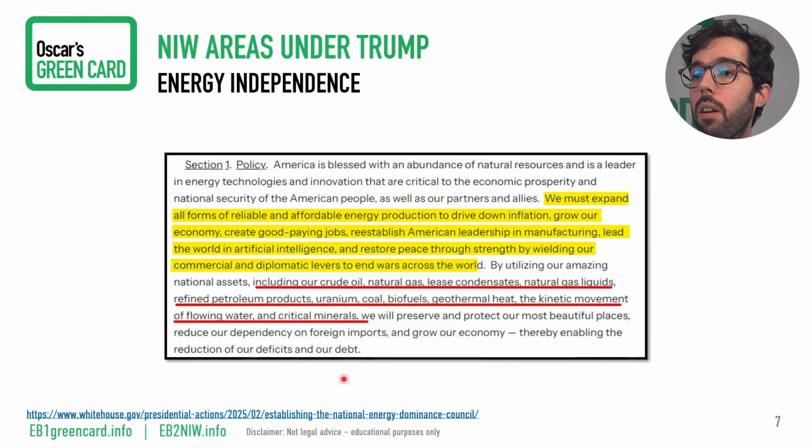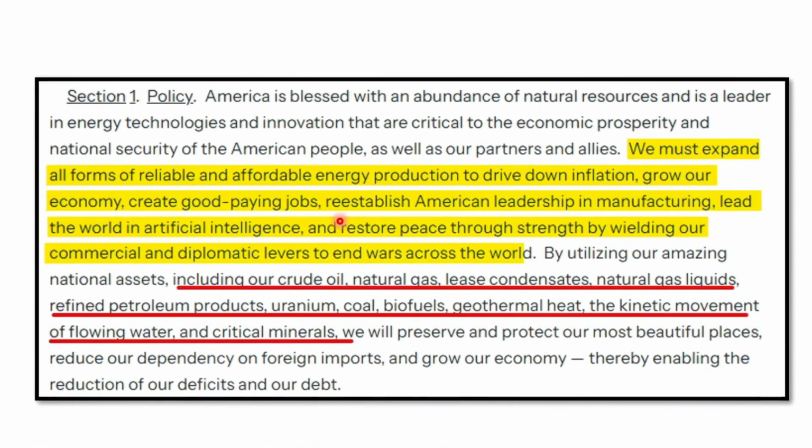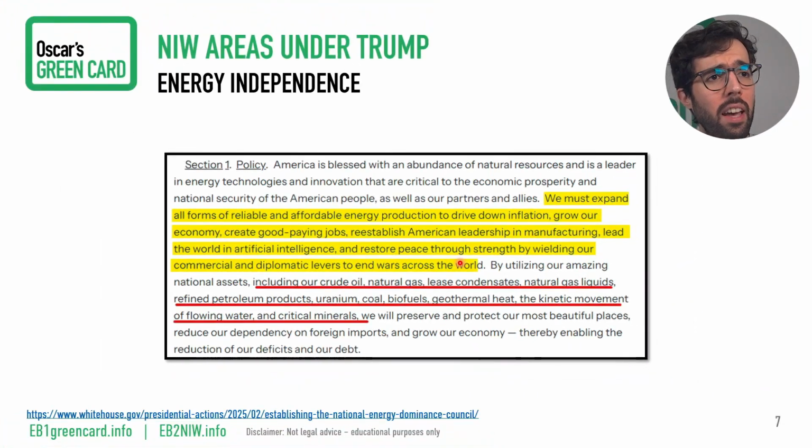So here is the executive order for today. It says that we must expand all forms of reliable and affordable energy production to drive down inflation, grow our economy, create good paying jobs, re-establish American leadership in manufacturing, lead the world in artificial intelligence, and restore peace through strength by wielding our commercial and diplomatic levers to end wars across the world. So it's not only saying we care about energy, but it's also outlining why they care about energy independence. It has an economic component, but it also has a national security component here.